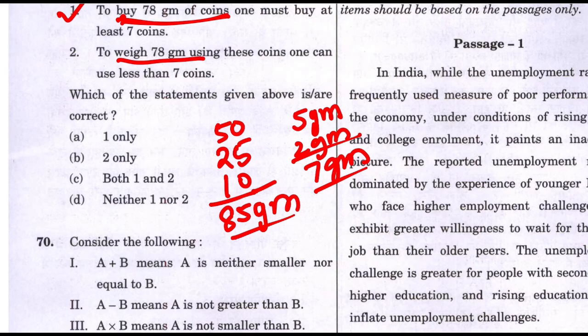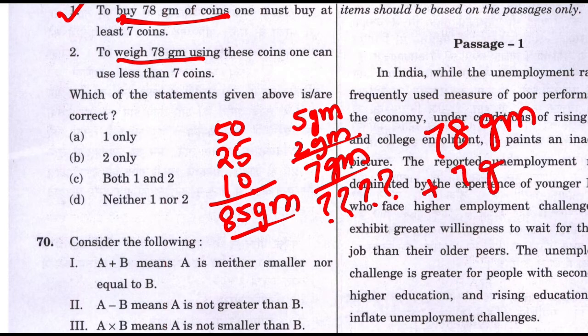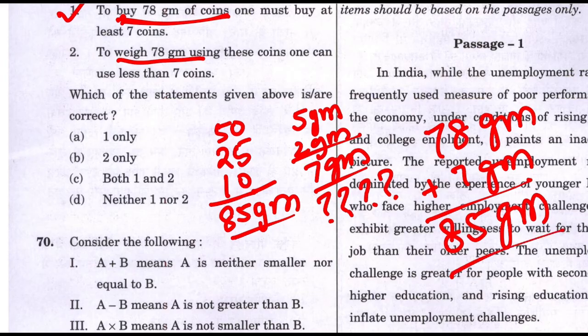Now, how much weight do you put on this side to make it balance? I take 78 grams of onion and 7 grams on this side. So it will be 85 grams. So 85 and 85 balance out on both sides. Using less than 7 coins, how many coins did we use?